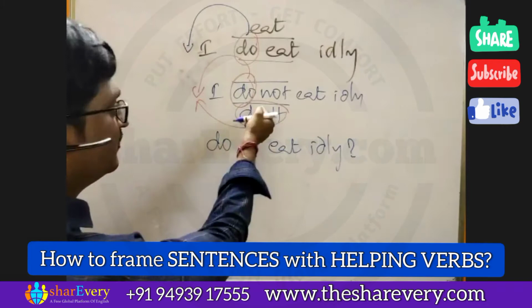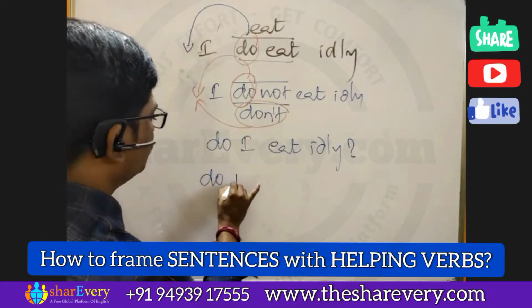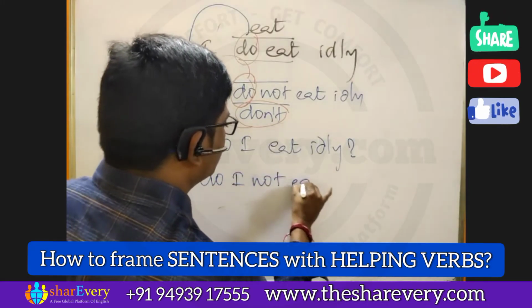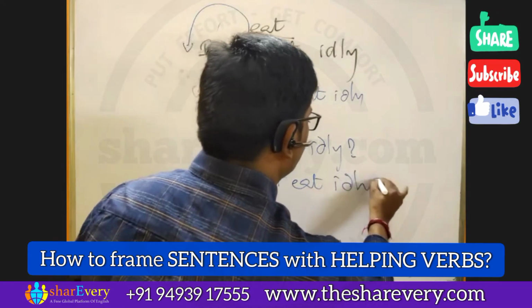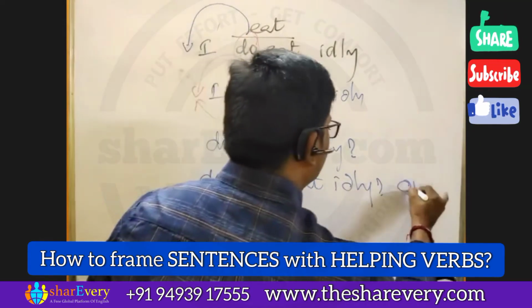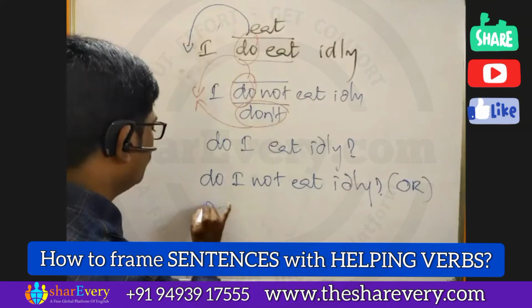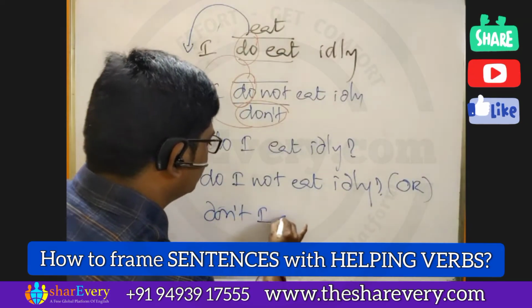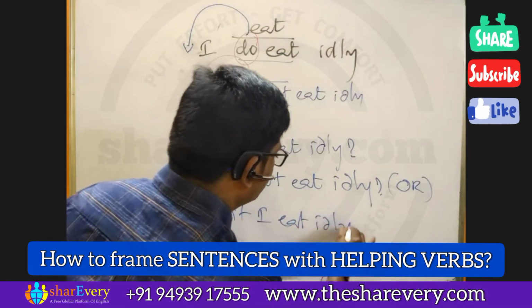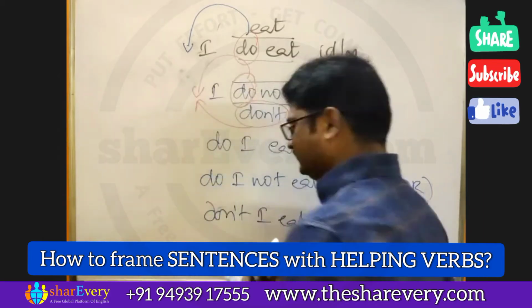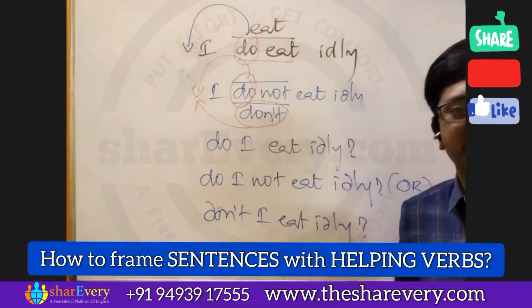We can write a negative interrogative in two ways: do I not eat idli, or don't I eat idli. This is the only simple mantra, sir.